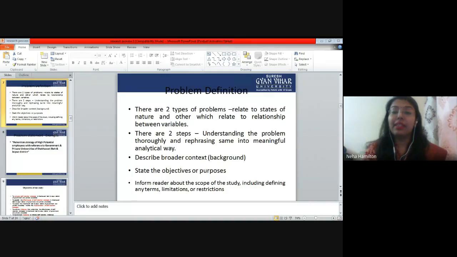But if you are studying the impact of vaccination on the recovery rate of COVID patients, there are two variables. The first is impact of vaccination, and the second is recovery of corona patients. So we have two variables, and we are studying the relationship between these two variables. Can you give me some other examples, one that relates to state of nature and one that relates to relationship between variables? I want anybody to give me one example of each.